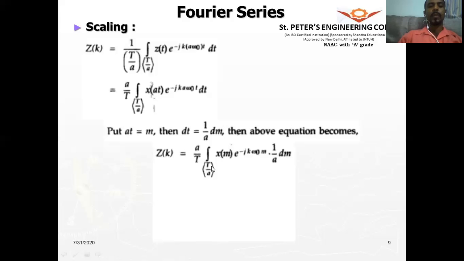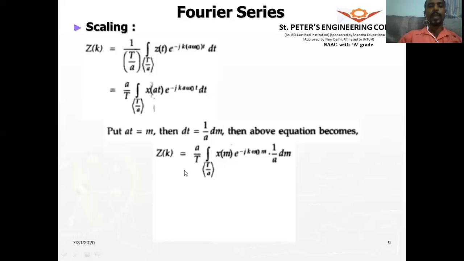So integral over 1 period, and at will become m. So x of m e to the power of minus j k at will again become equal to m, and the omega naught remains. And so here dt will be 1 by a into dm. So this a and that a cancel out, and you end up with only the dm.